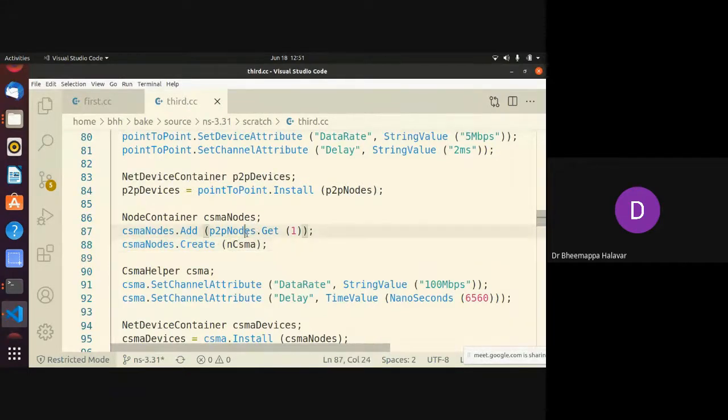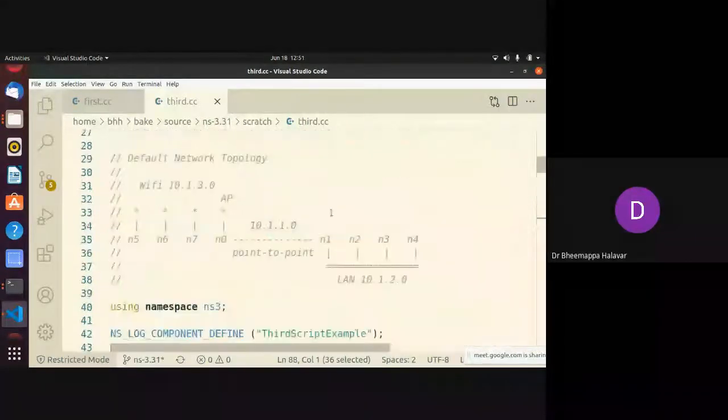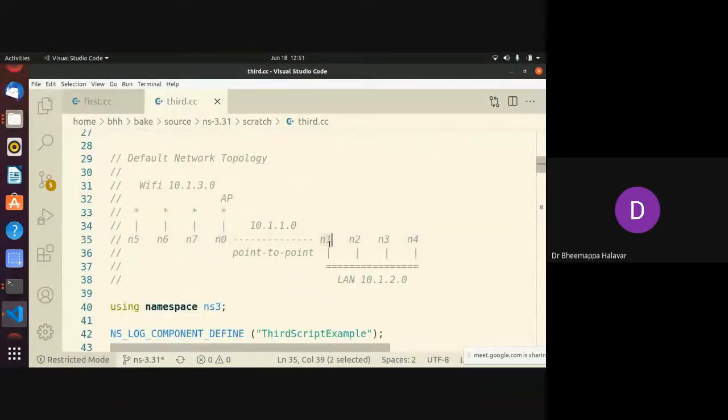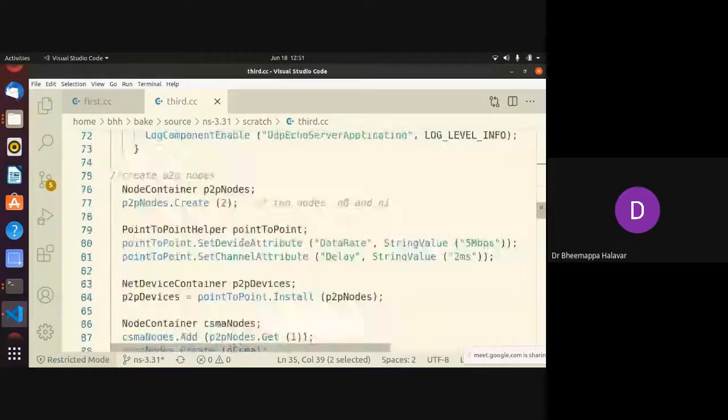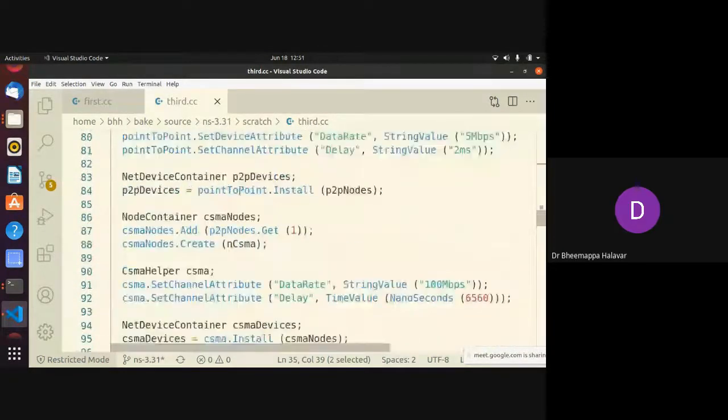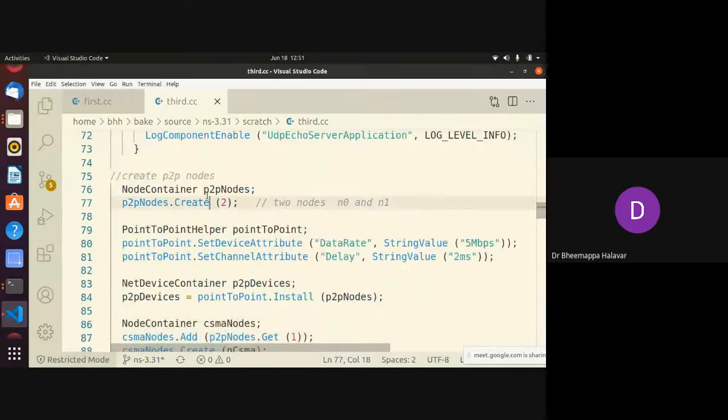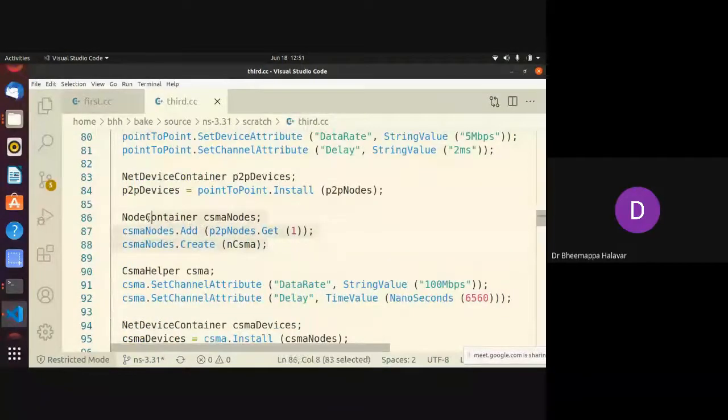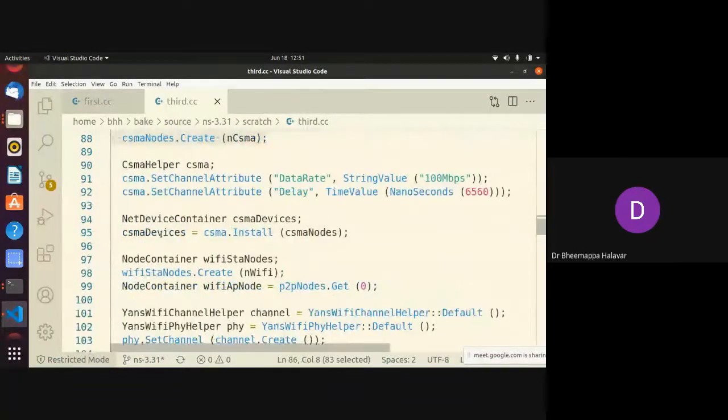Now if you see this node, it has both point to point and CSMA. That's what I did. This node has a LAN and also a point to point connection, so it has to have both. That's why I'm taking that node from point to point and connecting it to this particular container. This is how we are connecting from this container to this container. Then that is about wired.